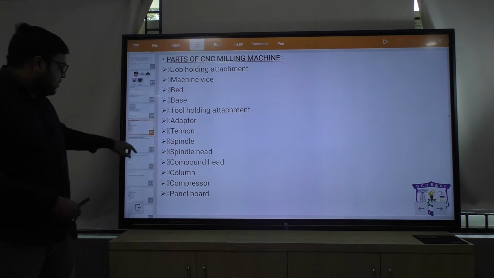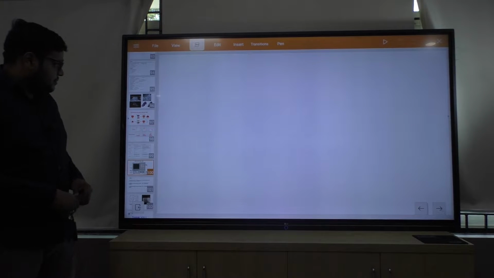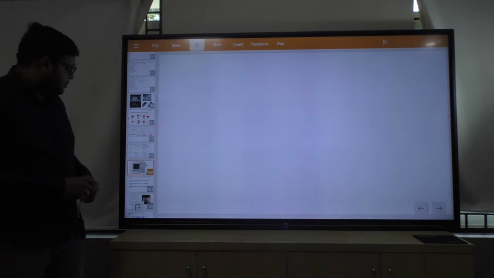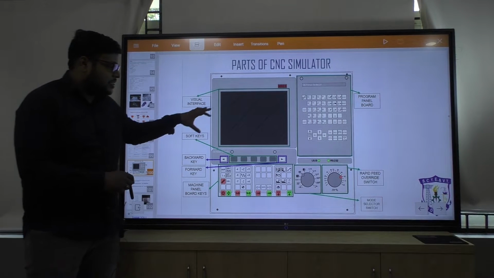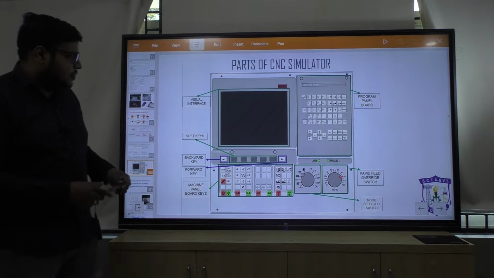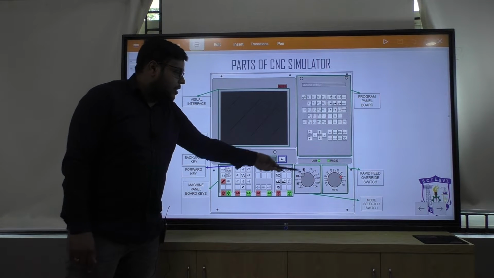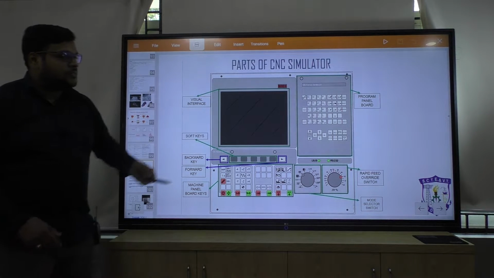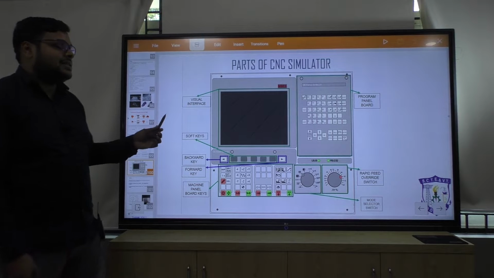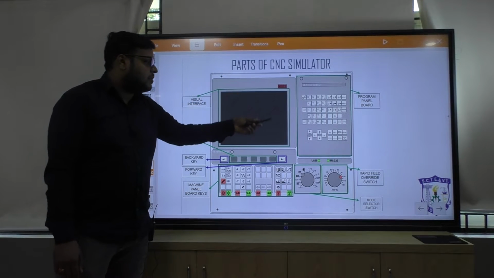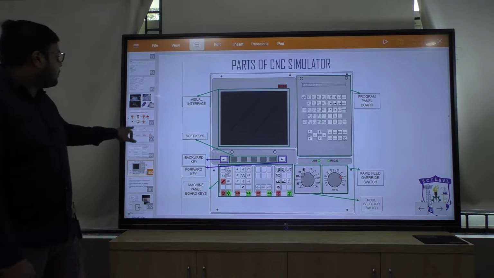If I give you an example like this, this is a CNC machine's panel board. Generally we call this a soft key, this is a hard key, this is a regulator. This is a part of CNC milling machines. Whenever you go to a CNC milling machine, you can easily see that there are certain parts of the CNC machine. A CNC machine looks like this.